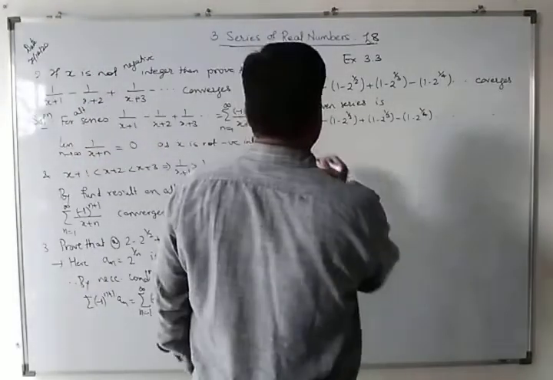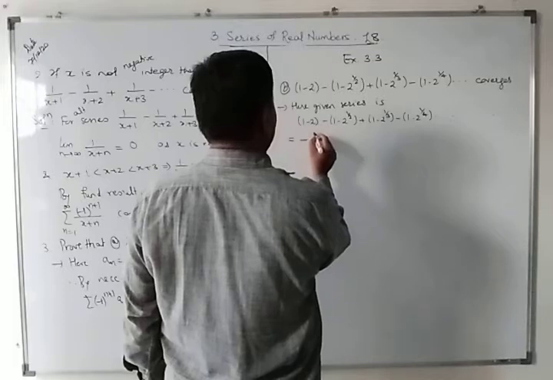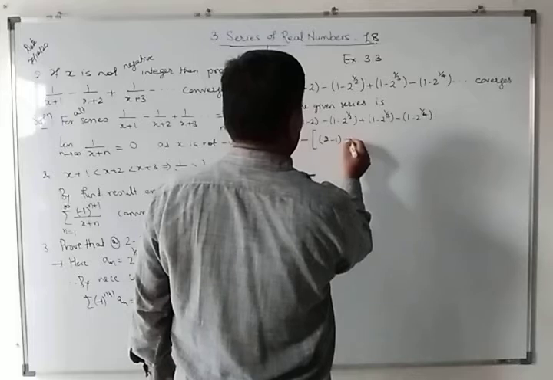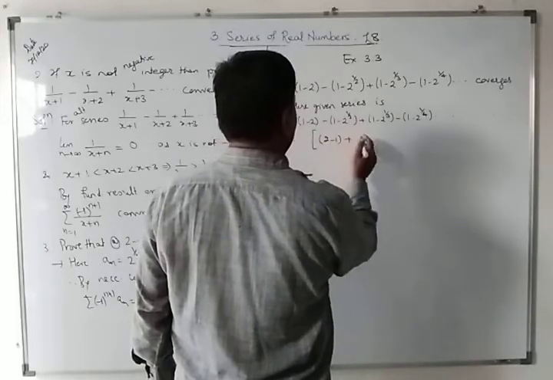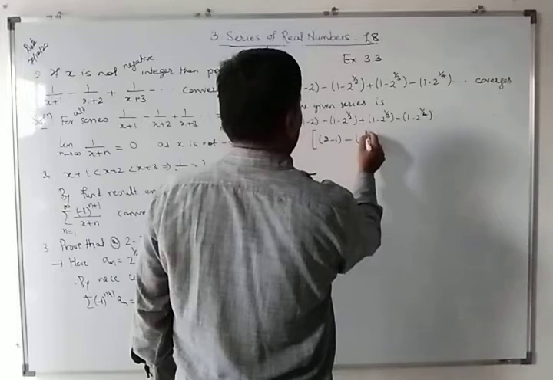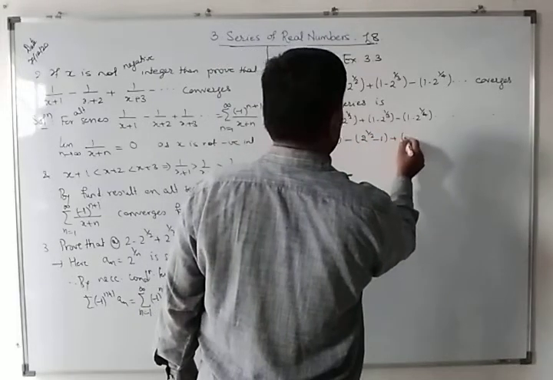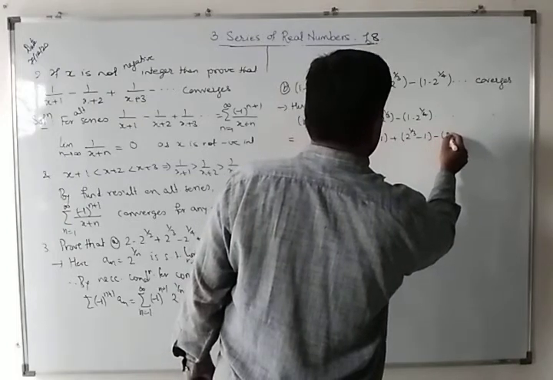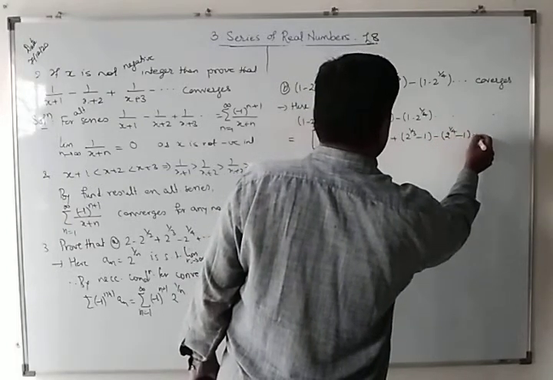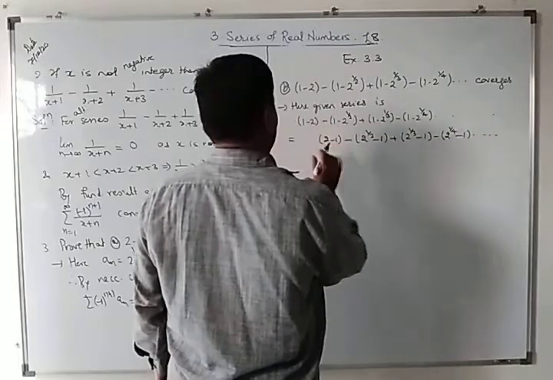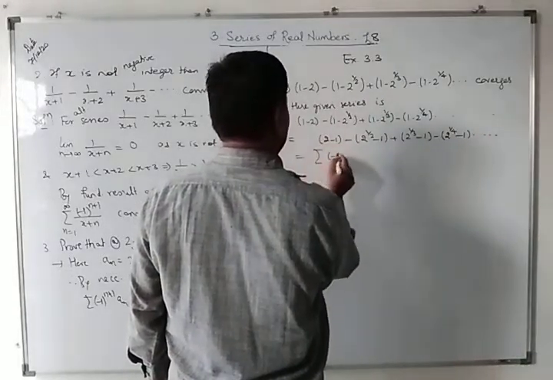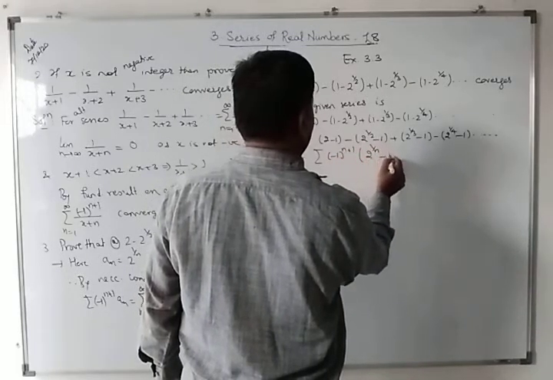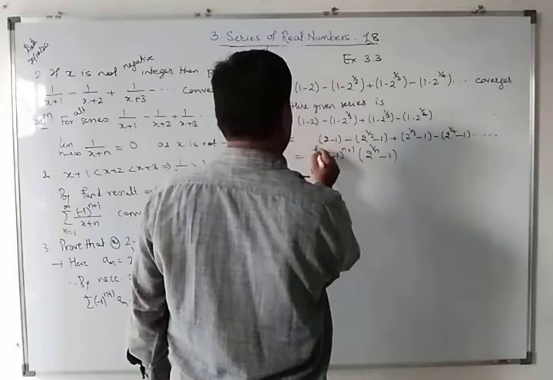If I take the minus sign outside, this is equal to minus (2 minus 1), plus, okay, sorry, minus (2 raised to half minus 1) plus (2 raised to 1 by 3 minus 1), (2 raised to 1 by 4 minus 1), and so on, which is equal to the summation of minus 1 raised to n plus 1 into 2 raised to 1 by n minus 1, n equal to 1 to infinity.